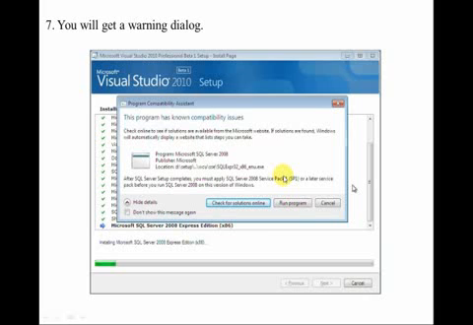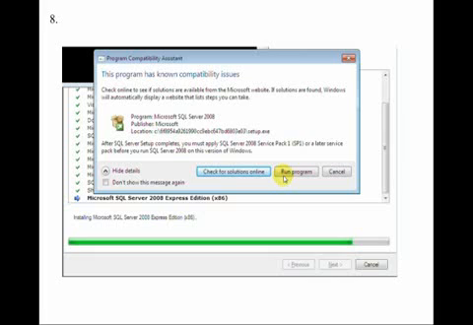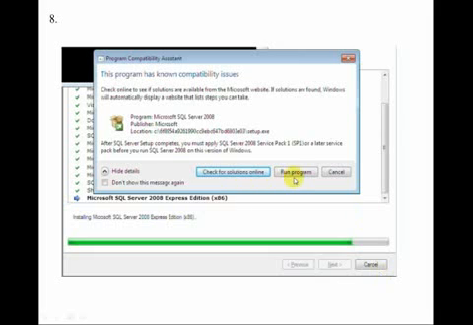And for this page we just click on Run Program, and then it will proceed with the install.